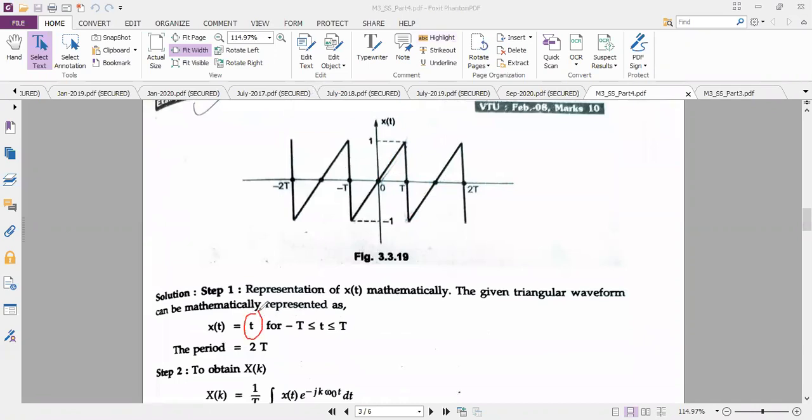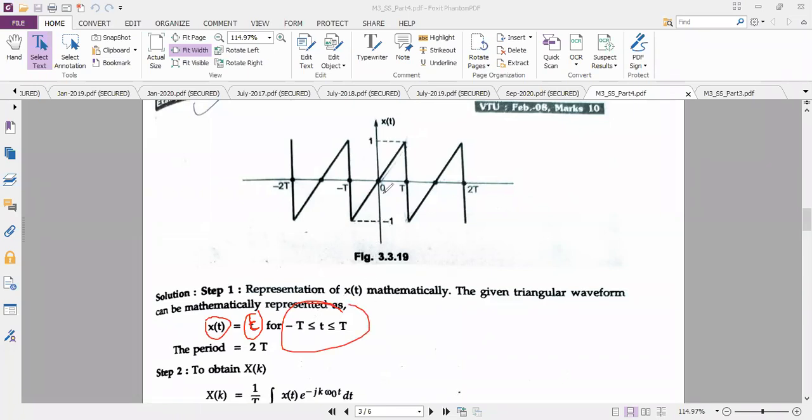If you refer to your first module, we discussed the elementary signals, where we represented how triangular and ramp are written. You can go through it later and observe this. Triangular means we will take it as just T. Originally it is from minus T to plus T. We will discuss these limits later.